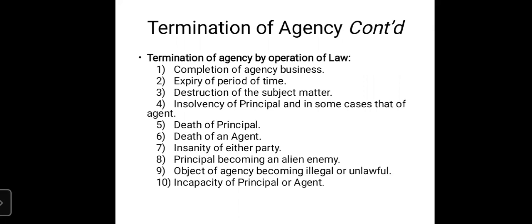Gutka is banned in the state of Maharashtra. But earlier, when it was not banned, and there was a contract between the principal and the agent related to manufacturing or sale of gutka, it was valid.